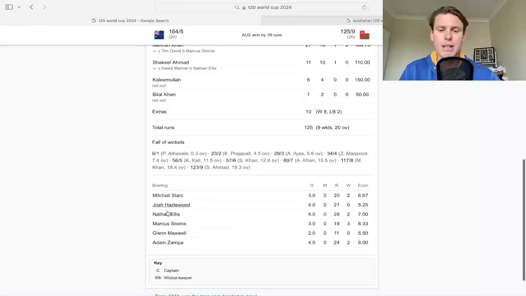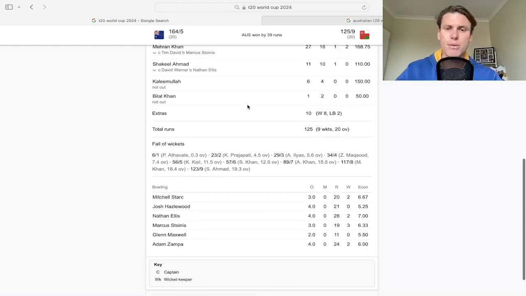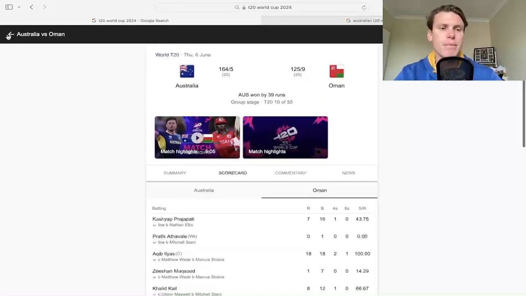So you see here they used 6 bowlers in this one when they went Starc, Hazlewood, Ellis, and then Stoinis with the fast bowling, and then Maxwell and Zampa. But there's been a lot of games which we'll see where they've actually just gone with the 5 bowlers. But Stoinis here, 3 overs, 3 for 19 after getting 67. A beautiful man of the match performance there. Ellis has been doing good things in games that he's played. Starc taking 2 wickets. Hazlewood, economy rate incredible as always. Maxwell did his job. And then Zampa, 4 overs, 2 for 24. Another terrific match from him in that one.